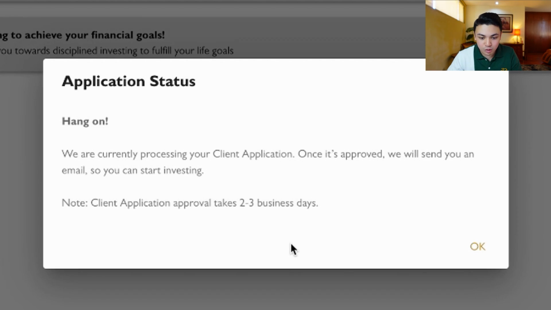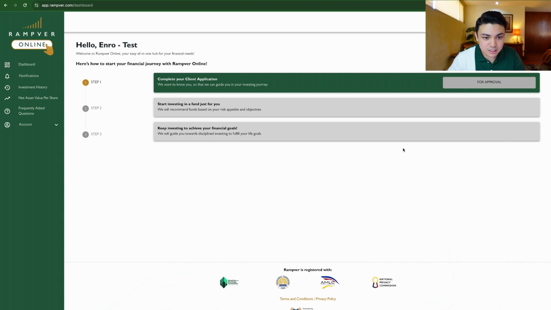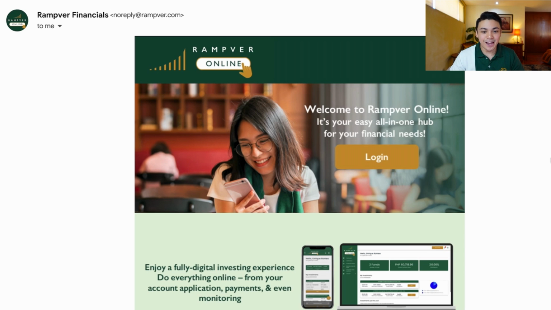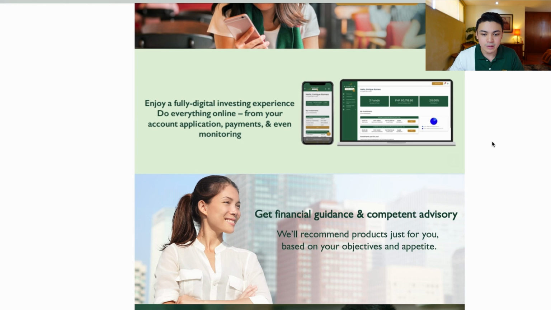You will see here, no, in your dashboard for approval na ang ating client application. So for the purposes of this, I will just show you how the approval looks like. So yan, welcome to Rampver Online. Once approved, this is the email that you will receive. Enjoy a fully digital investing experience and do everything online, diba? From your client application, payments, even monitoring. It's available in desktop or even your smartphone.